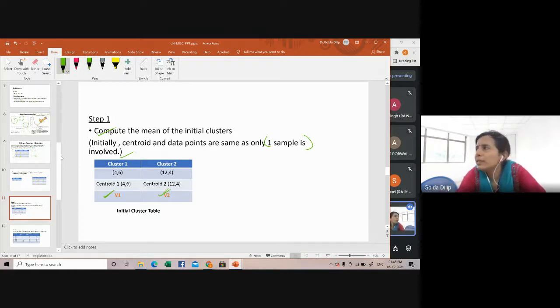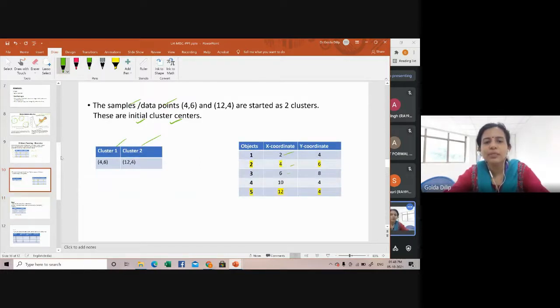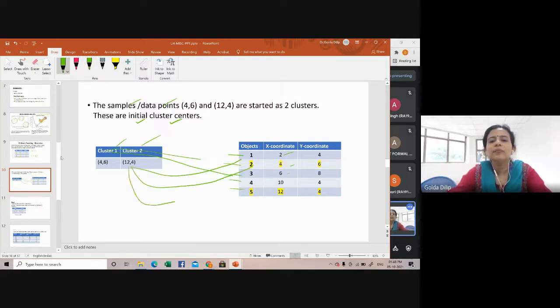Now what is the next step? The next step is you need to compute the distance between these centroids and the various data points. So now you have the centroids. Centroid 1 is 4.6 and centroid 2 is 12.4. You need to compute the distance from these centroids to each of these data points. How many data points? 5 data points are there. Same way, you have to compute the distance between centroid 2 and the various data points.